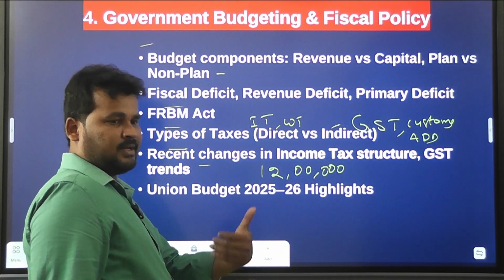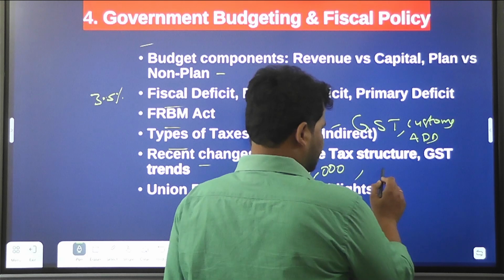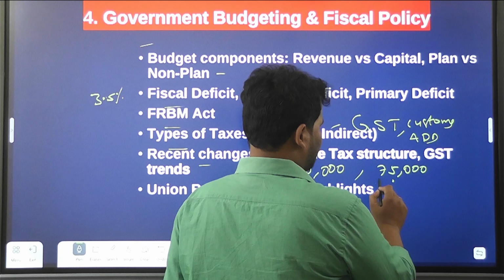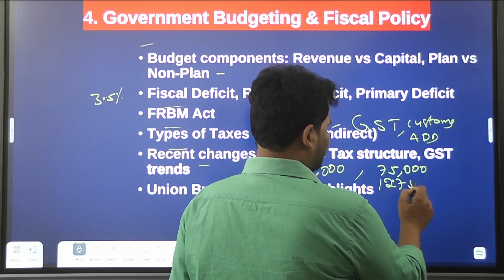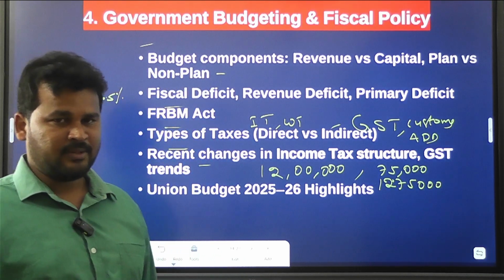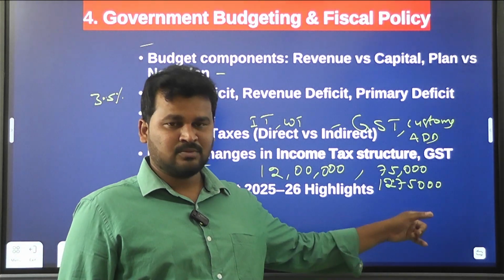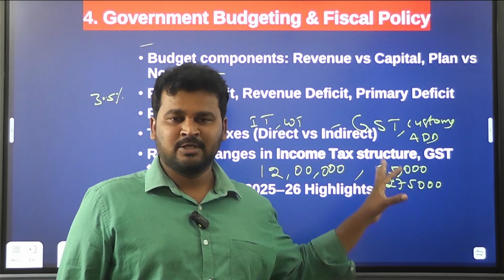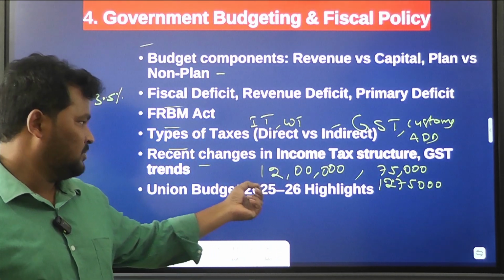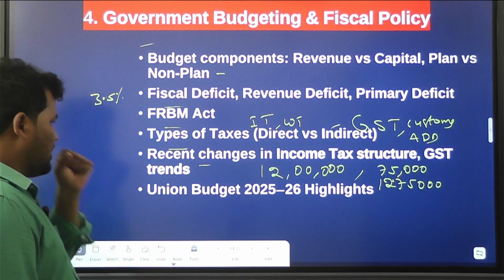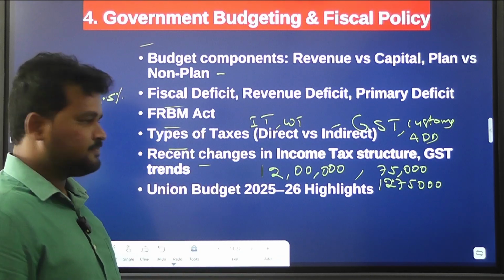If a person is employed, he has a standard deduction of 75,000, so 12 lakh 75,000. If his income is up to 12 lakh 75,000, he need not pay. For general people, tax exemption is up to 12 lakh rupees. Clear, this is as per the budget.